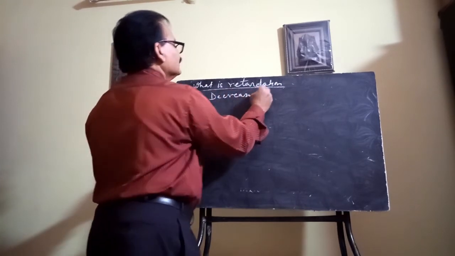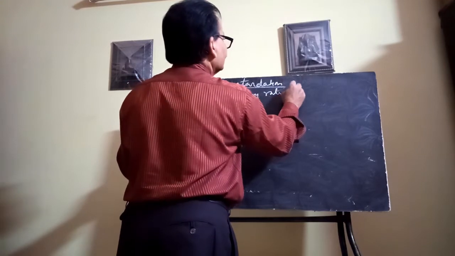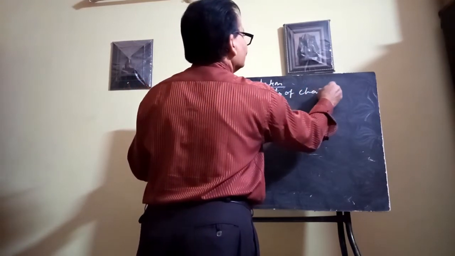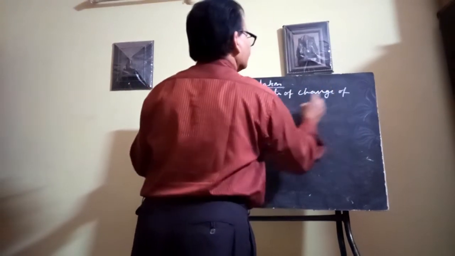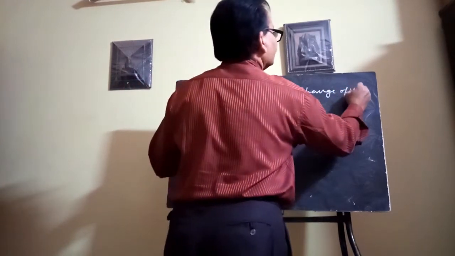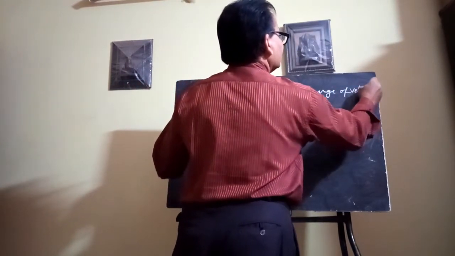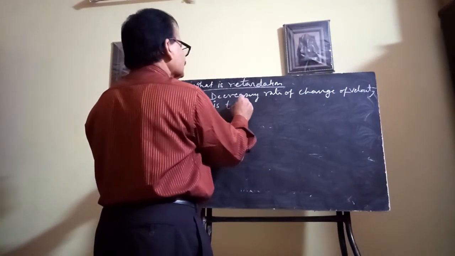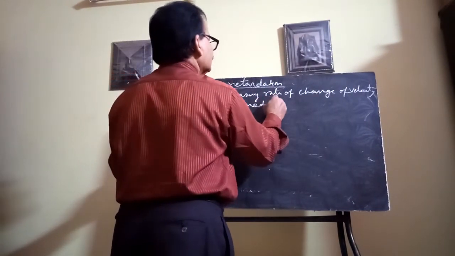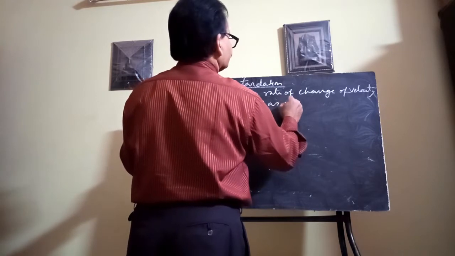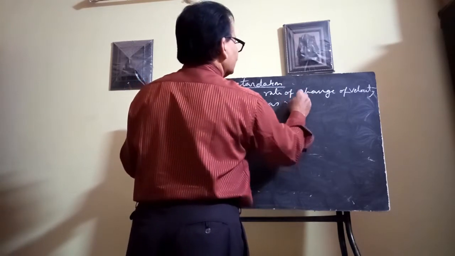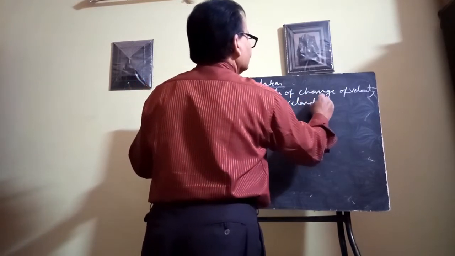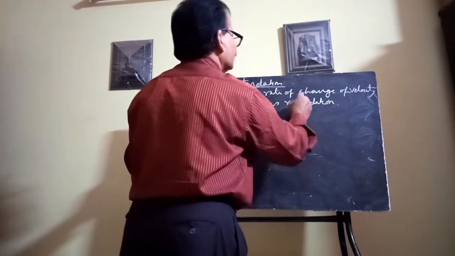Decreasing rate of change of velocity is termed as retardation.